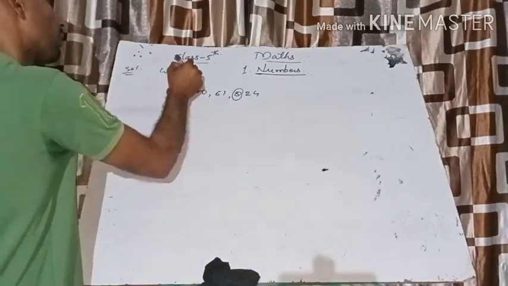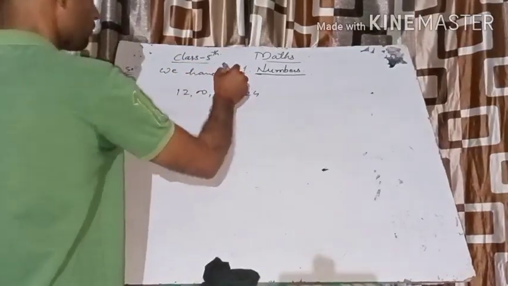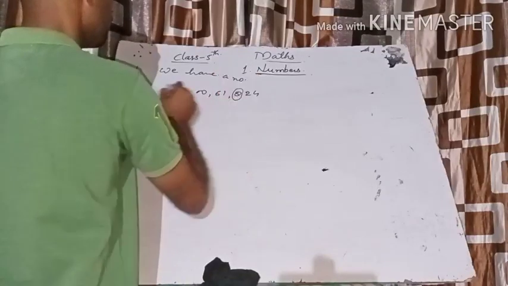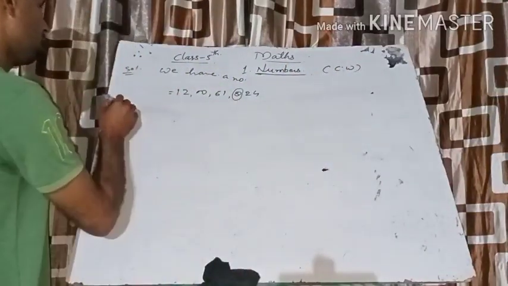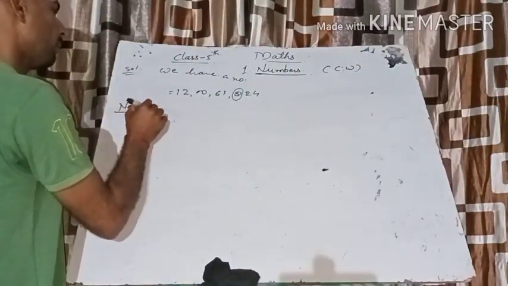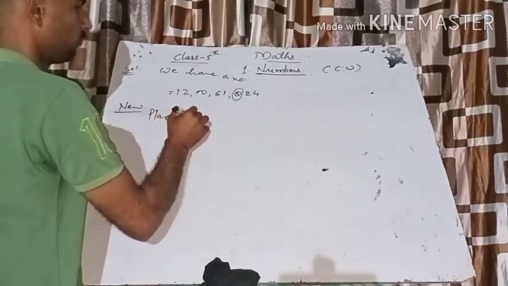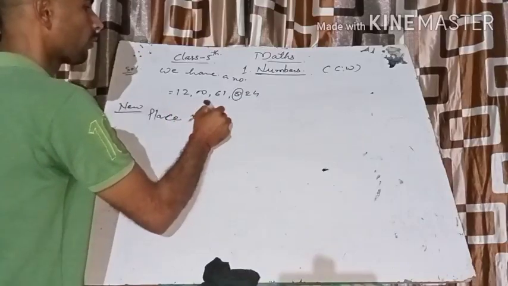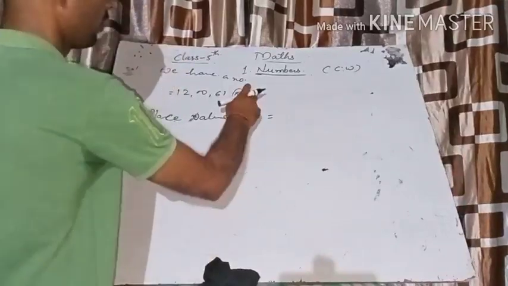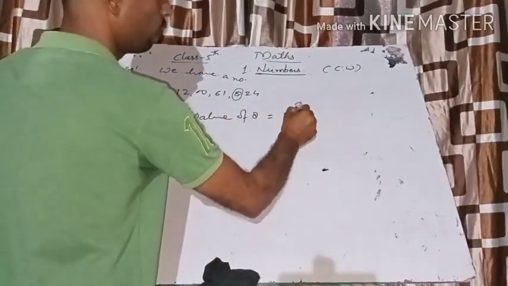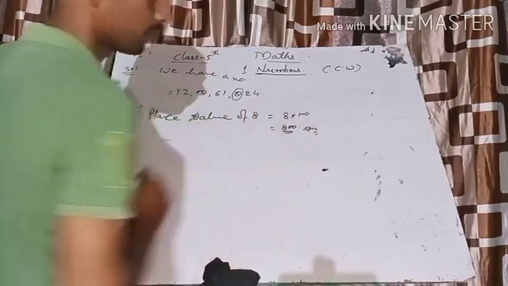Then we have a number equal to this one. It's your classwork. Now, place value of 8 equal to what? 8 times 100, that is 800. 8 into 100 becomes 800. Okay, I hope you got the idea.